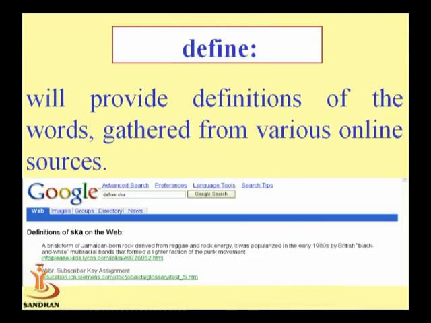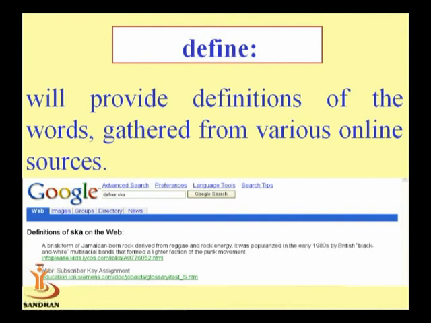Now using these different types of advanced features, we can search through a specific site, for a specific definition, specific text, or specific pictures or documents.